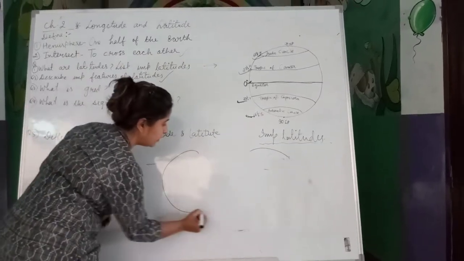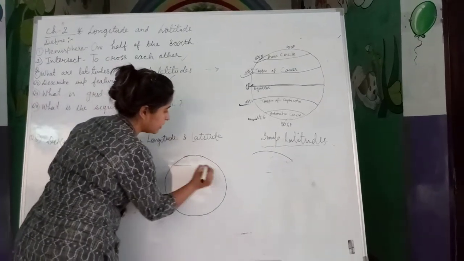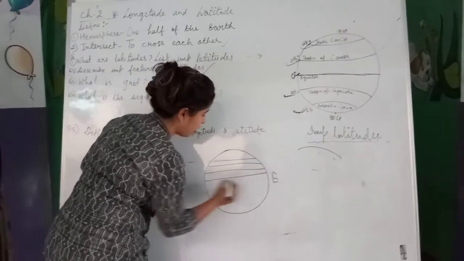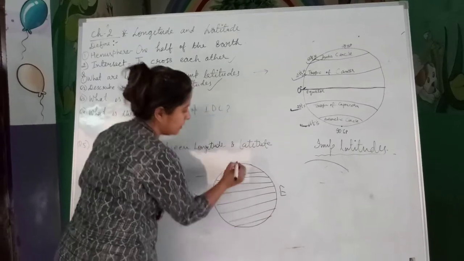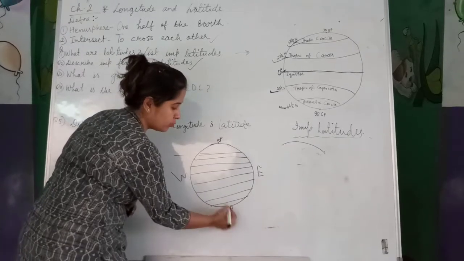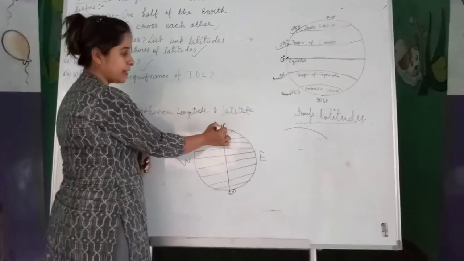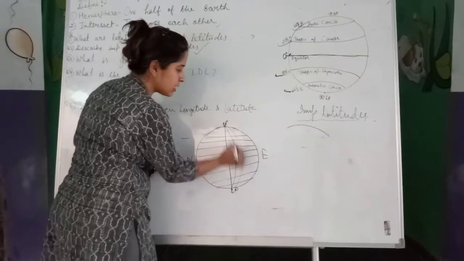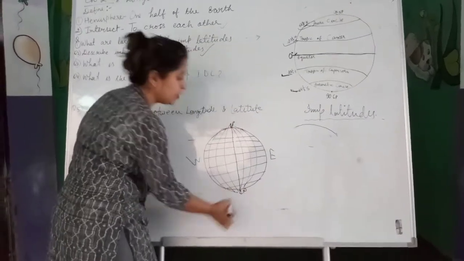See beta, this is our earth. These are latitudes running from east to west. These all are latitudes. Fine. And these are poles, the north pole, and this is the south. Now see what happens. These are longitudes, starting from the north pole and meeting at the south pole. In this way, all longitudes are vertical lines running from the north pole and meeting at the south pole.